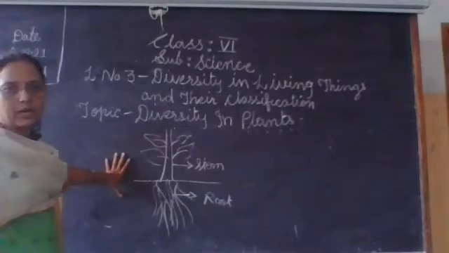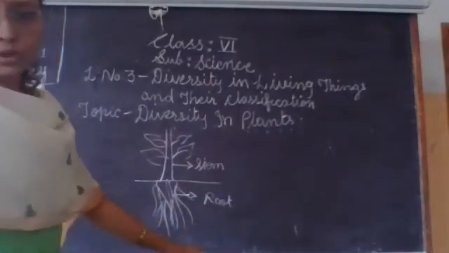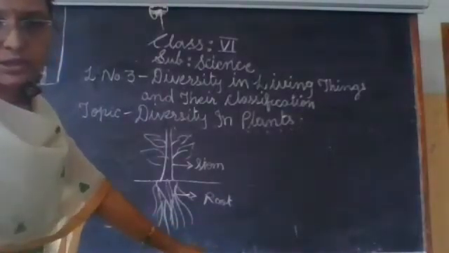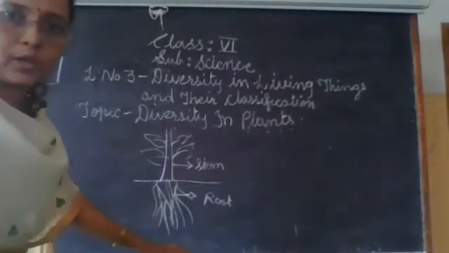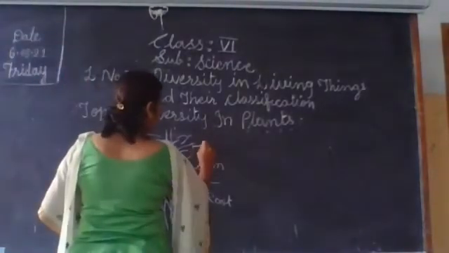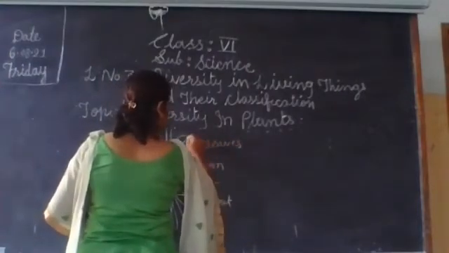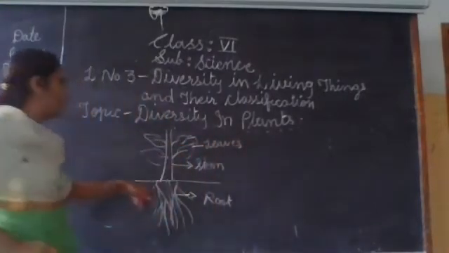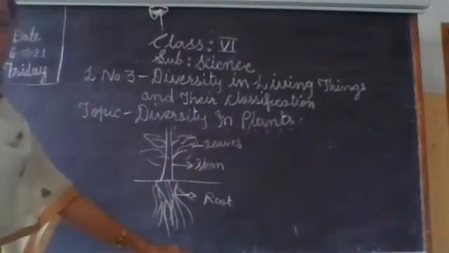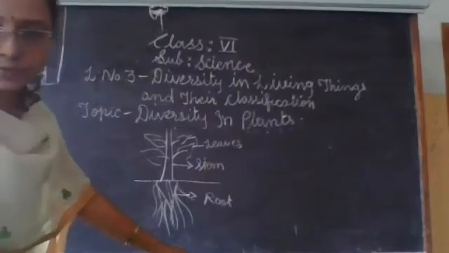Various parts of a plant are also found. Then the root, stem and leaves are the main parts of the plant. So this is the root, stem and these are leaves. ये सारे जो leaves है, they are the basic parts, main parts of the plant.